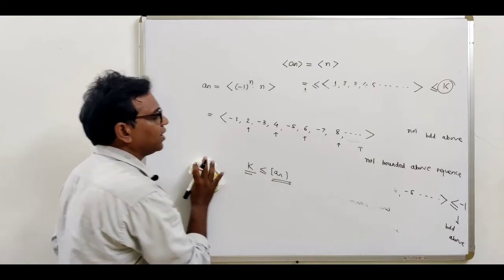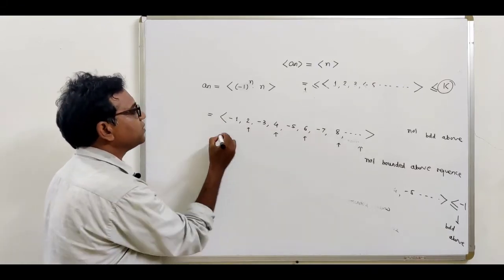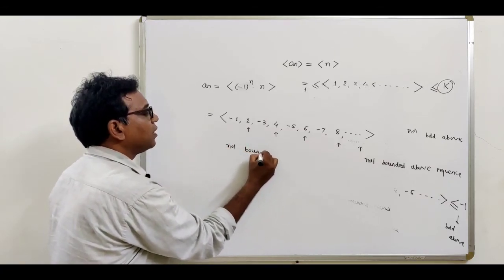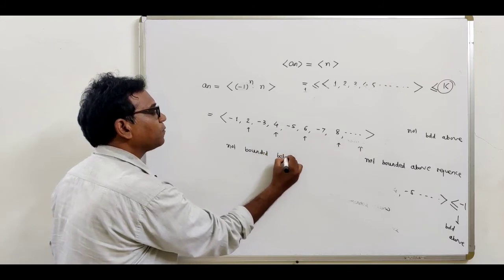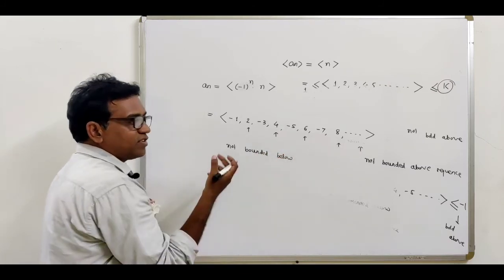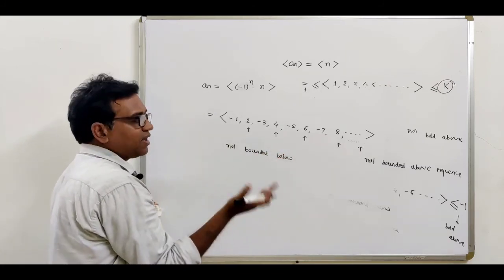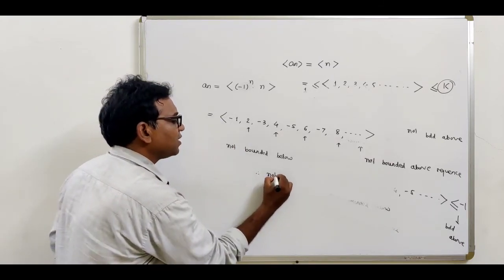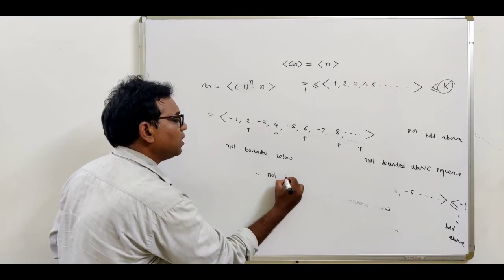So this is not bounded above as well as not bounded below. So we can say that the given sequence is not bounded.